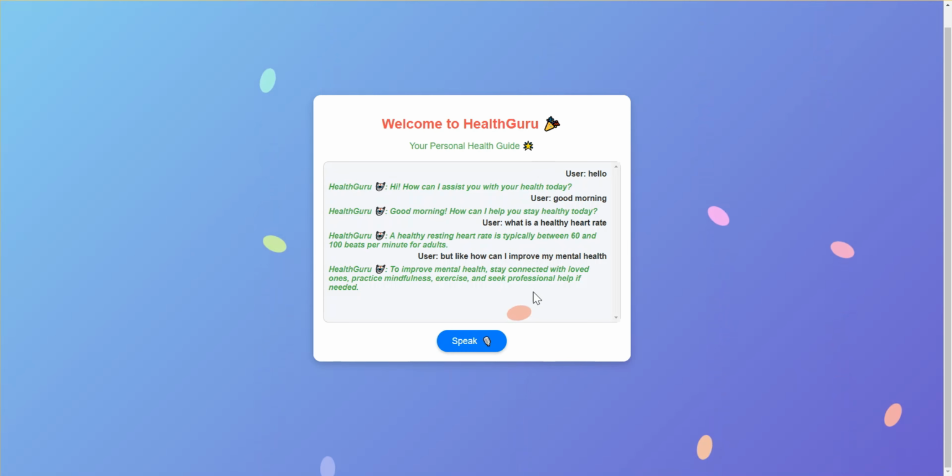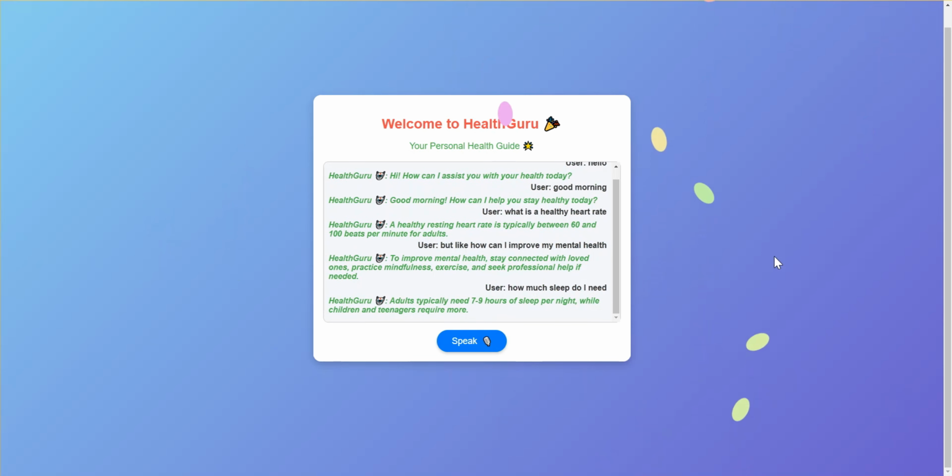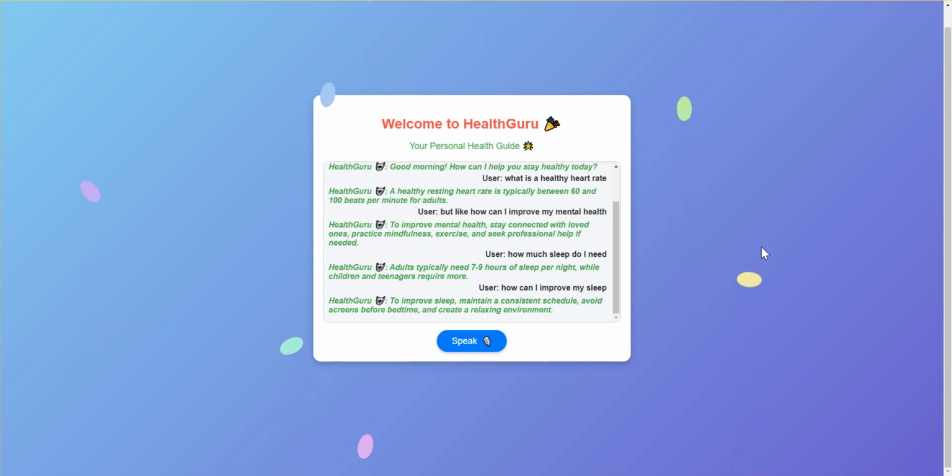How much sleep do I need? Adults typically need 7 to 9 hours of sleep per night, while children and teenagers require more. How can I improve my sleep? To improve sleep, maintain a consistent schedule, avoid screens before bedtime, and create a relaxing environment.